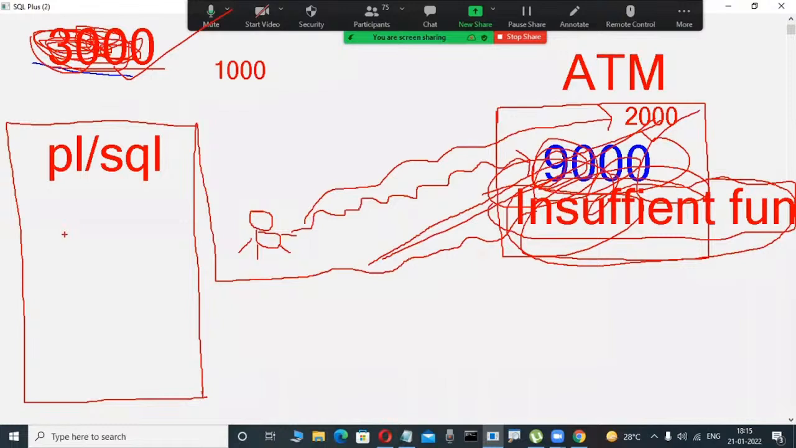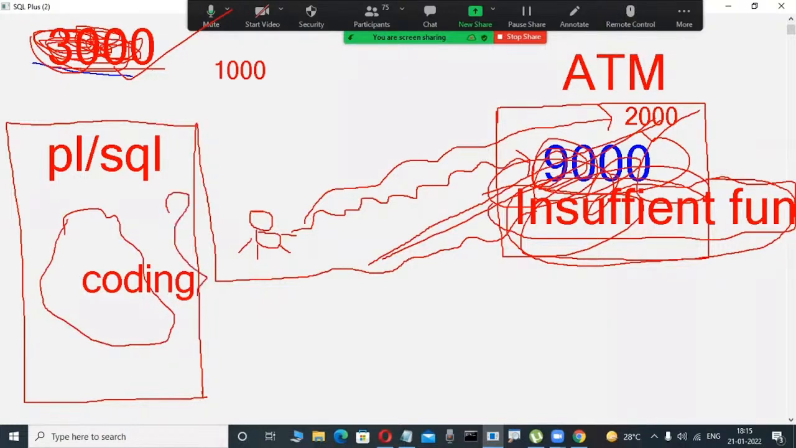All those transactions, how they are written, they are written through coding only. That's why for this type of coding, PLSQL developers are required in a project.